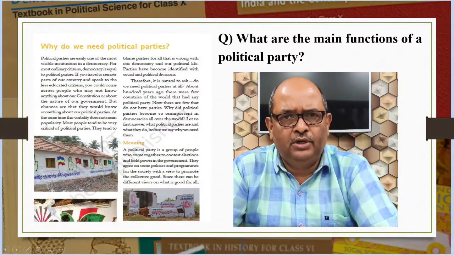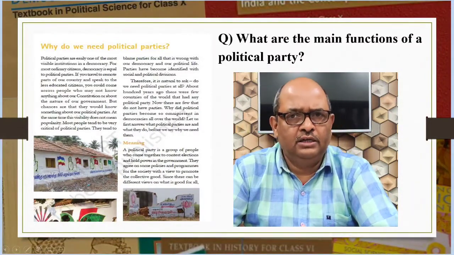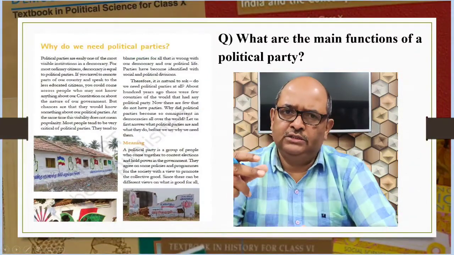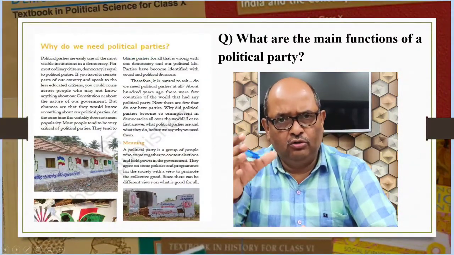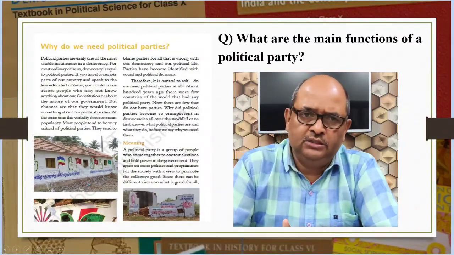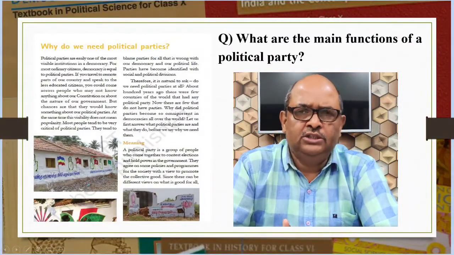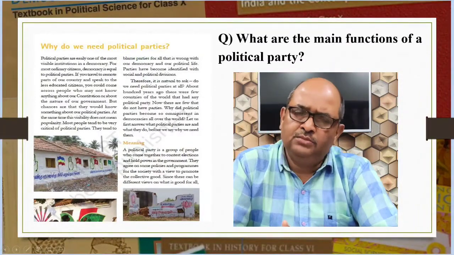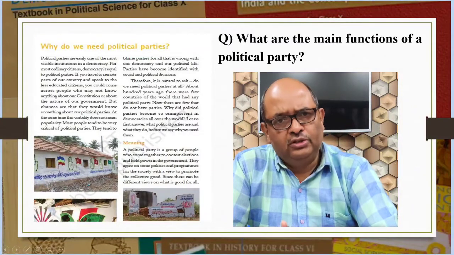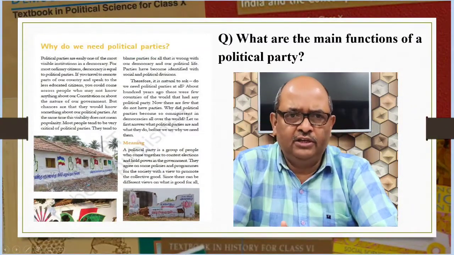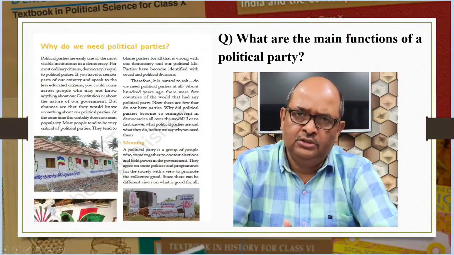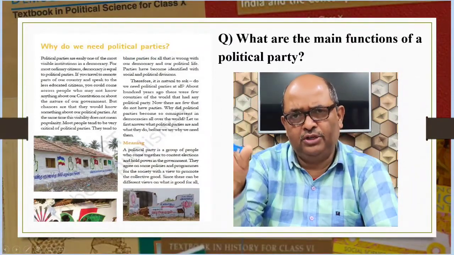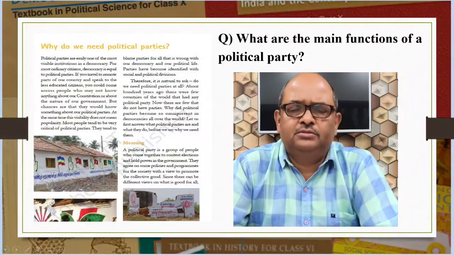Next point, parties form and run government. Third point, those parties that lose in the election play the role of opposition to the parties in power. Parties shape public opinion. Parties provide people access to governmental machineries and welfare schemes implemented by governments. So after you have written these points, please give small explanations to all these points.